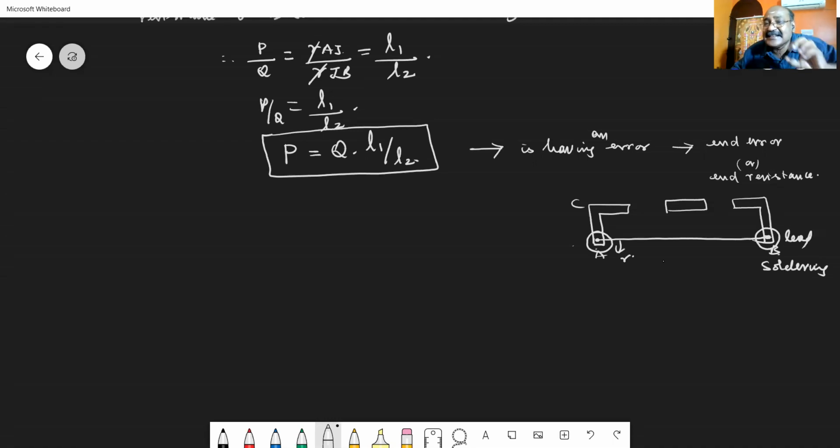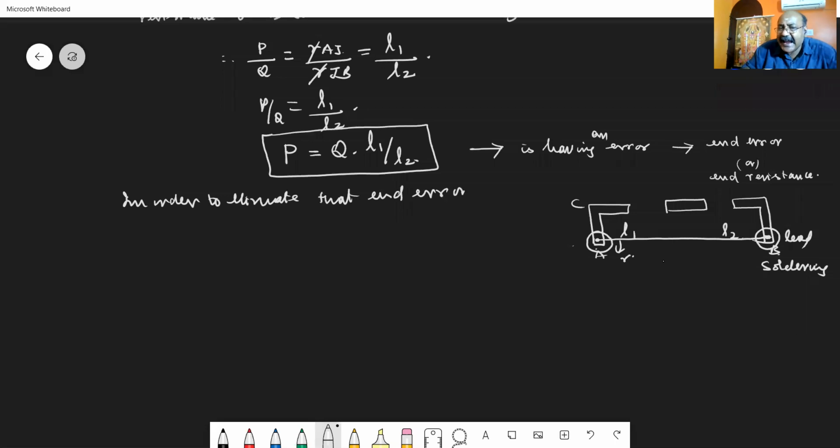And those end resistances are not included in measuring the values. So an error occurs while measuring the length, or the resistances of the length L1 and the length L2. So we have to eliminate that error. How to eliminate it? In order to eliminate that end error, we are going to interchange the resistances in the two gaps.